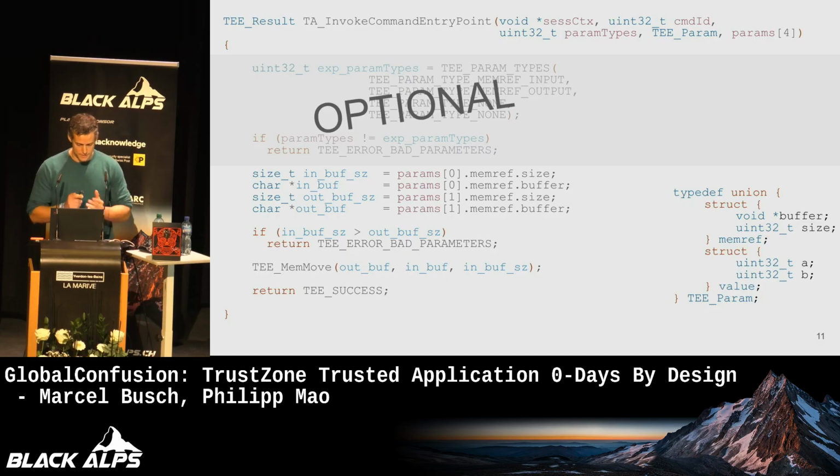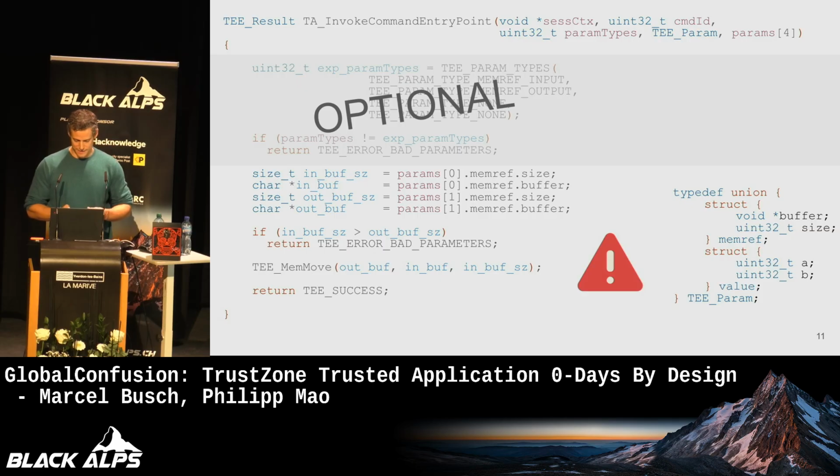So unfortunately, this check up here where you are checking your parameter types is optional, right? So it will work perfectly fine if you just forget this check, right? And as you know, when you're developing things and they just work out of the box, why would you touch it again and change it? You wouldn't even recognize that it is actually broken.